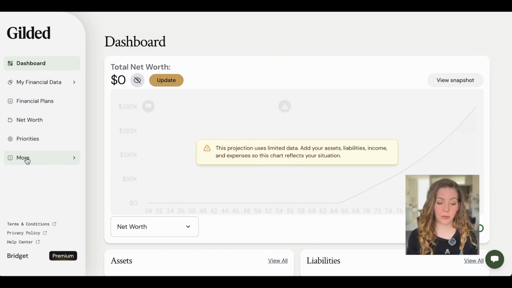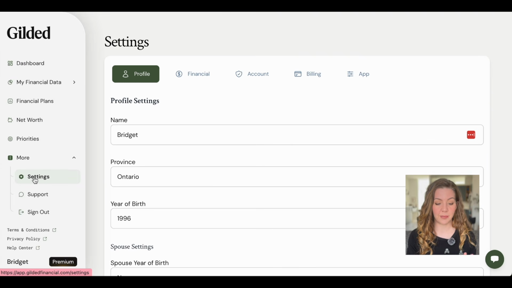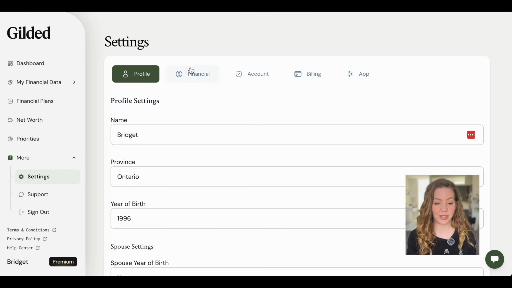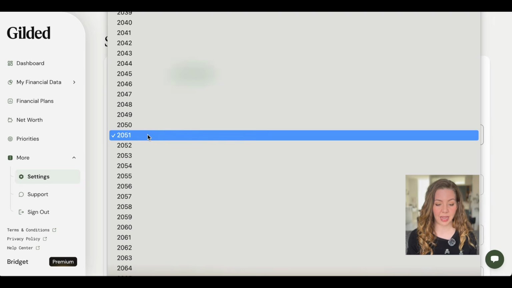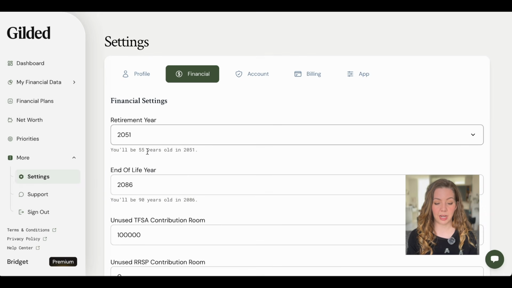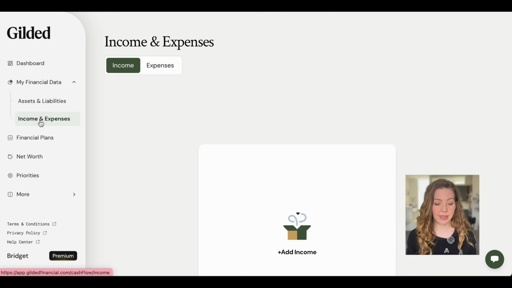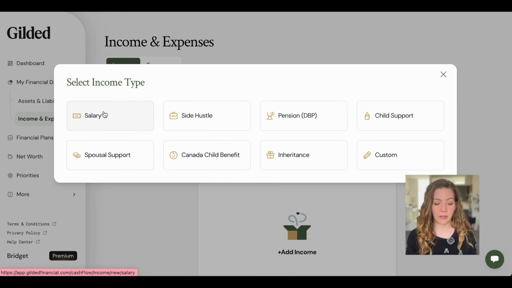So for this example, the first thing that I want to do is make sure that I have my early retirement age year set. So I go to settings and under the financial tab, I make sure that the retirement year selected adds up to 55 because we're looking at an early retirement scenario. Once that's done, I can then navigate to my financial data and begin entering this person's numbers. I like to start with income and expenses, so we'll go there first.